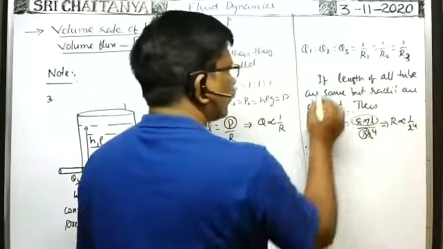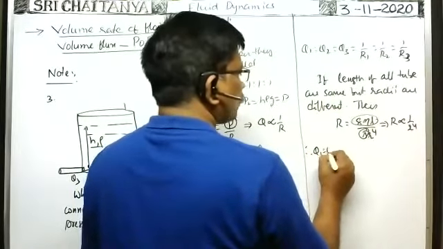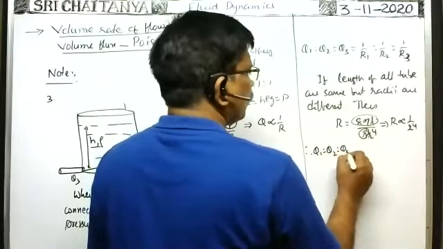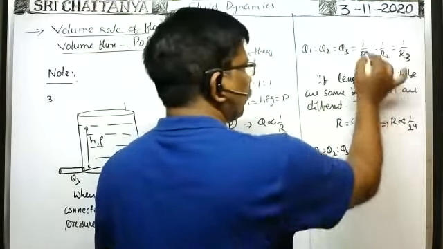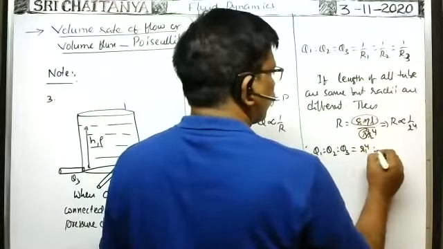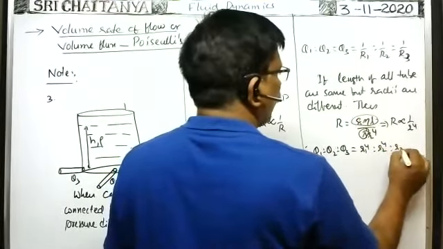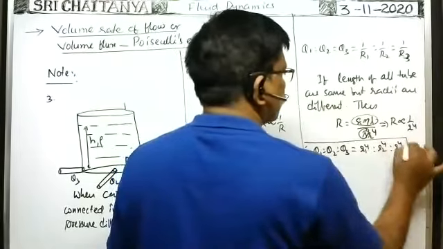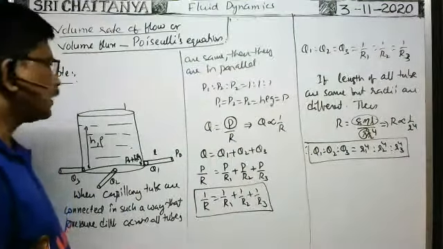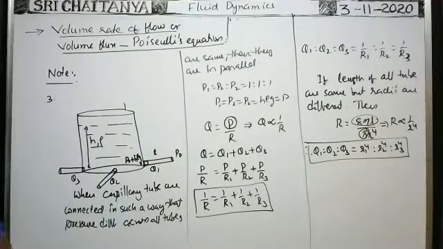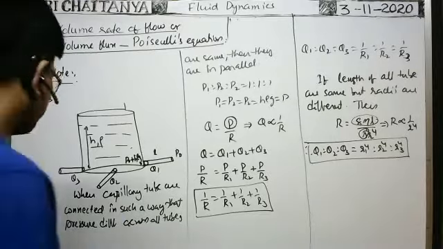Therefore, the ratio between the volume rates of flow through all the capillary tubes is, since R is inversely proportional to small r to the power of 4, equal to 1 by r1 to the power of 4 is to 1 by r2 to the power of 4 is to 1 by r3 to the power of 4. We can write like this. This is the parallel combination of the capillary tubes.